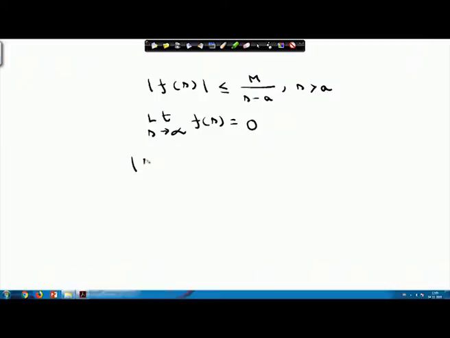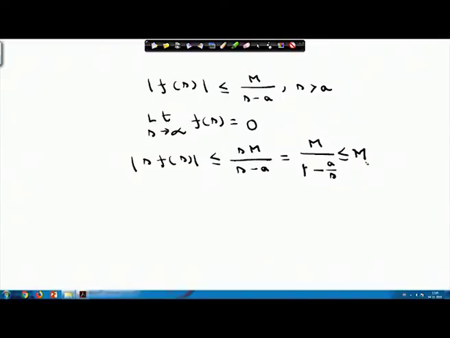So, the absolute value of s F(s) is s M by s minus a, and dividing by s on both sides, this is equal to M by 1 minus a by s, and this I can write as less than or equal to M if your M is large enough.